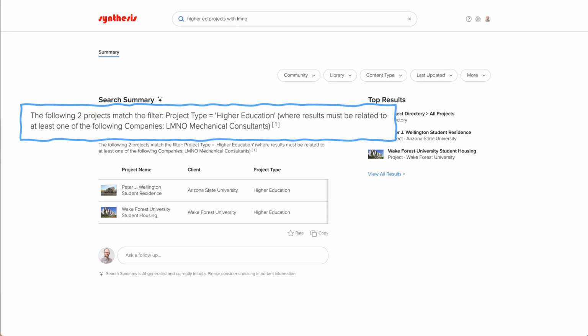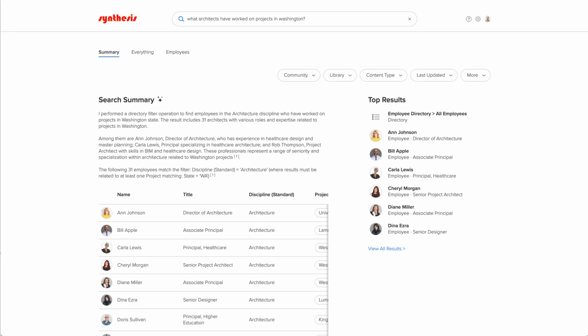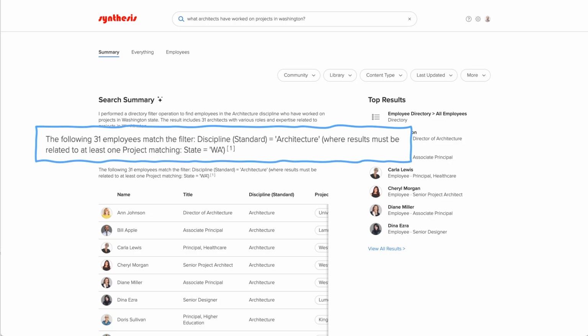What architects have worked on projects in Washington? In this example, Synthesis Advanced Project Search had to filter the employee directory by discipline and then filter the project directory by state in order to answer the question.